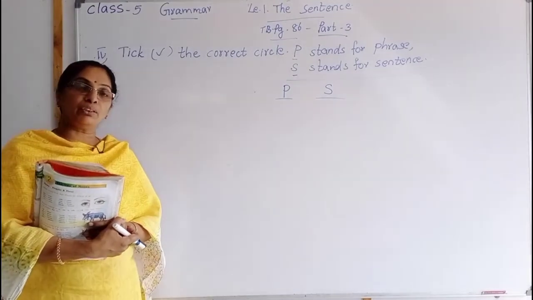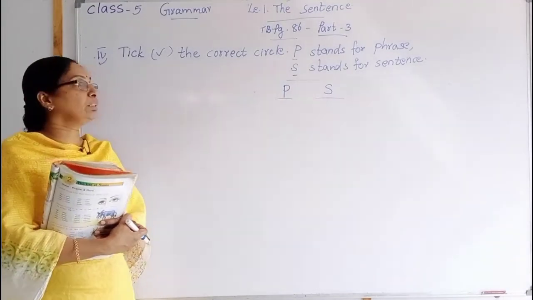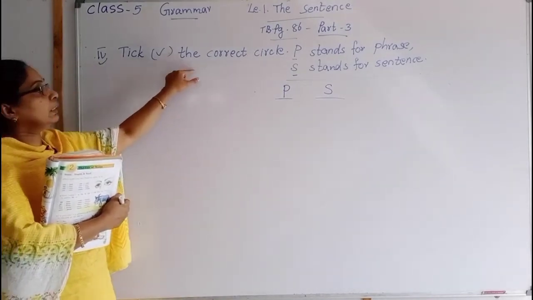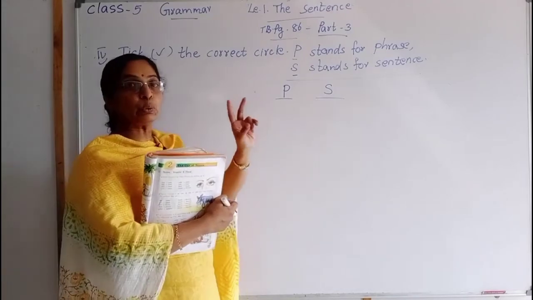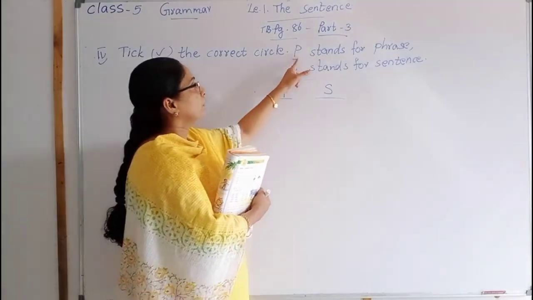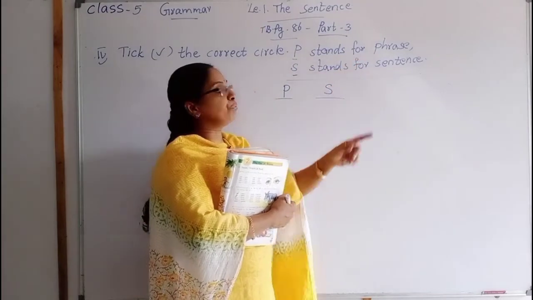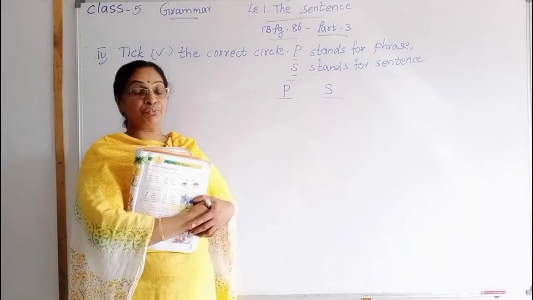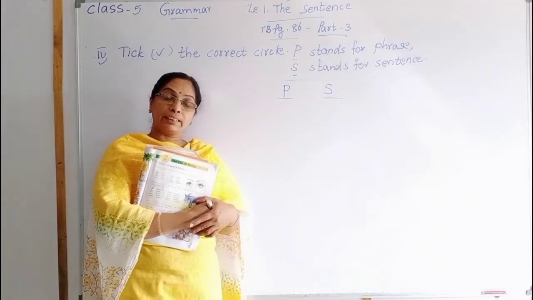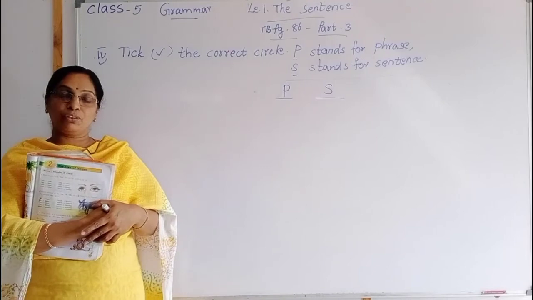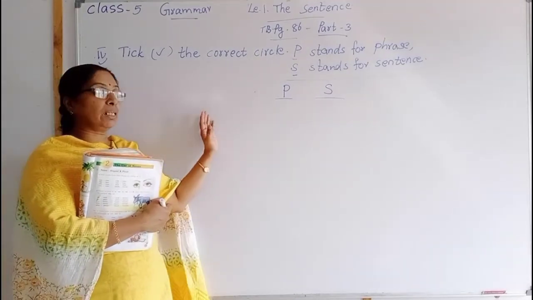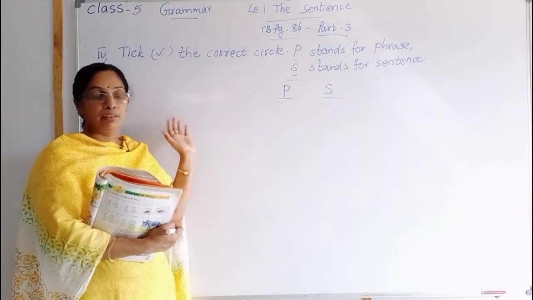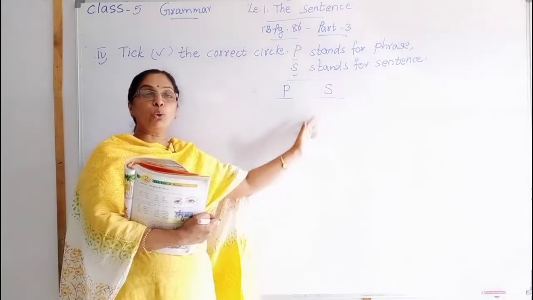In previous sessions you understood what a sentence is. Now this section says to pick the correct circle. You are getting 2 circles for each exercise. Here P stands for phrase, S stands for sentence. You understood what a phrase, subject, sentence and clause are. Here you should classify. You are getting 9 sentences, and you should classify whether each is a phrase or a sentence.